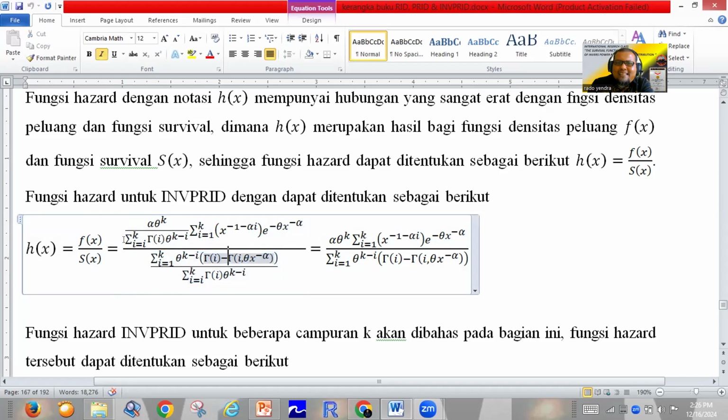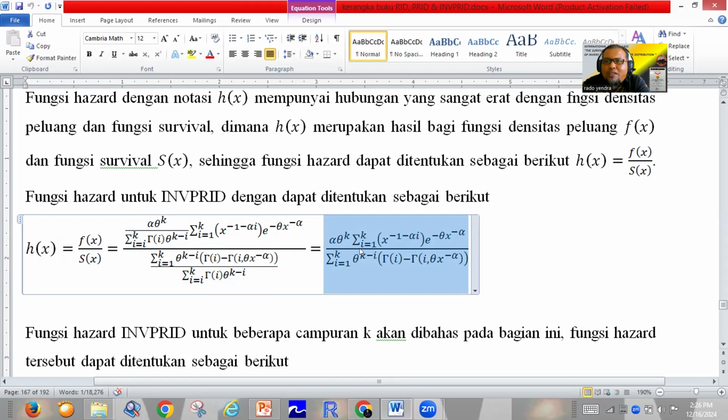We can cancel the summation of gamma i multiplied by theta power K minus i. We can cancel here because this is the same form. So we can use the fixed formula, which I colored in blue.